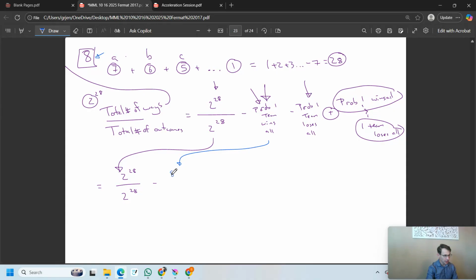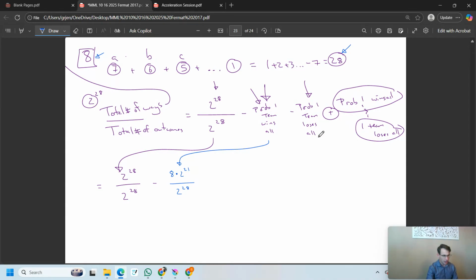So that is 8 multiplied by what could happen in the other games. Well, there's 28 total games, but we've already counted 7 of them. So that means there's 2 to the 21. Sorry, there's 21 other games, meaning there's 2 to the 21 other ways that those games could be played, divided by 2 to the 28.